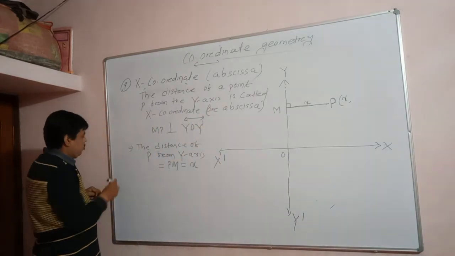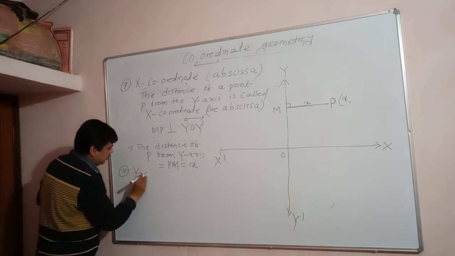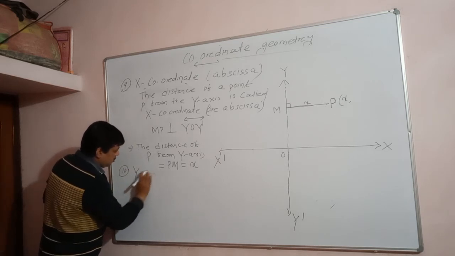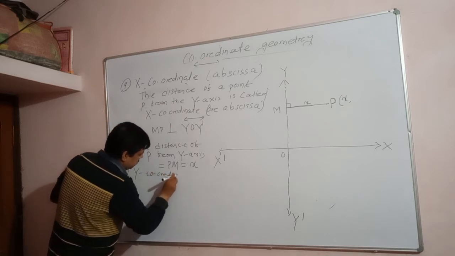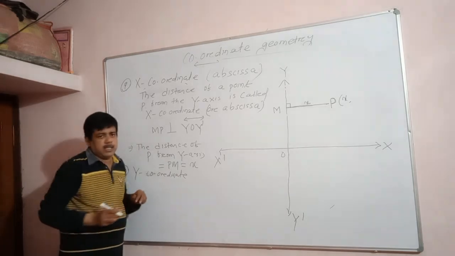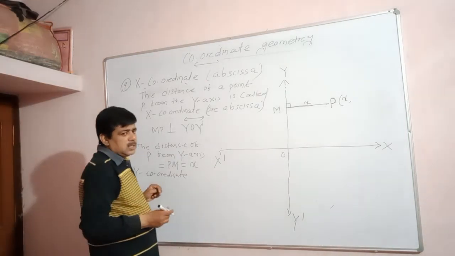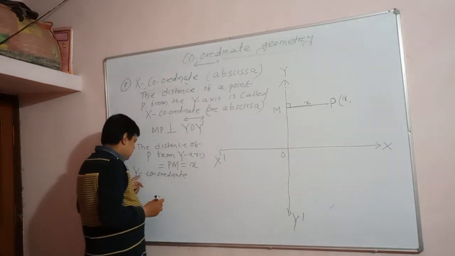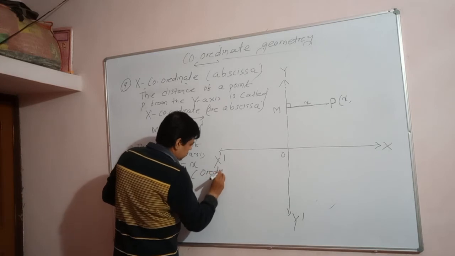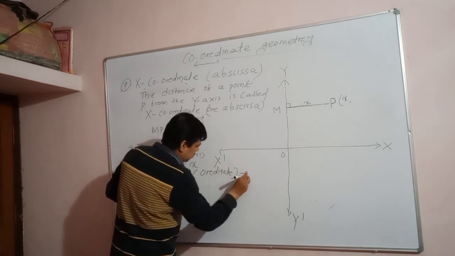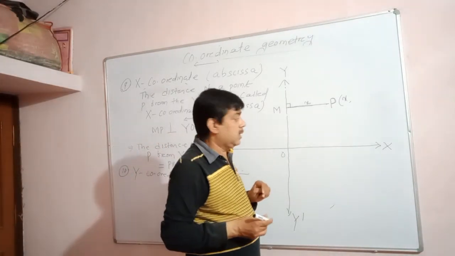Similarly, if I ask you what is the y coordinate? Because a point is not only determined by the x coordinate, it also has a y coordinate. Another reference line is required. The y coordinate is also known as the ordinate. So what is the ordinate? What is the y coordinate? See this.